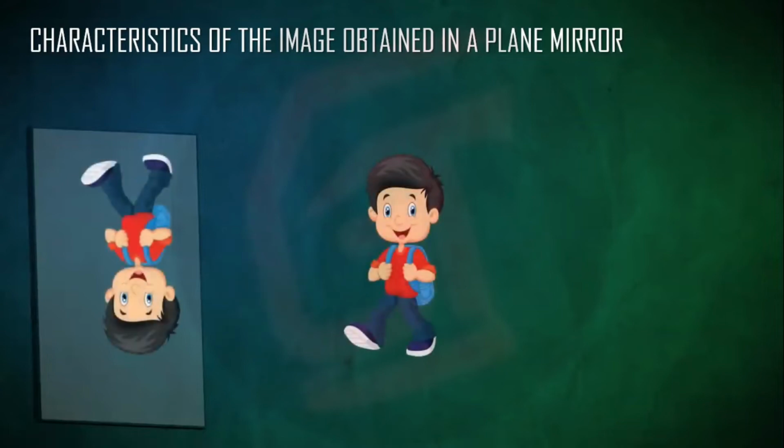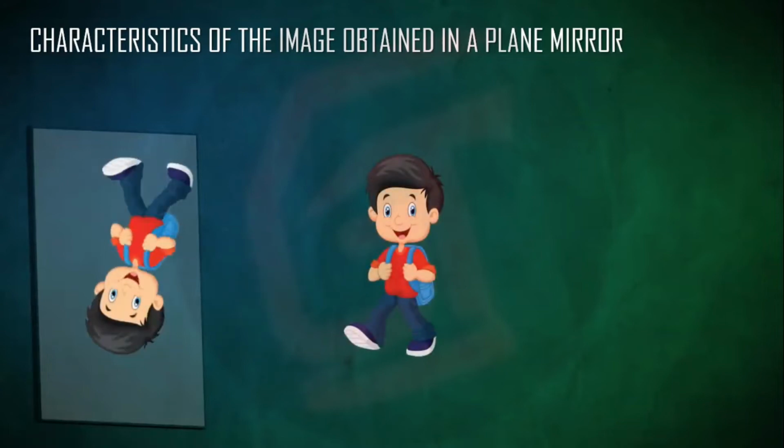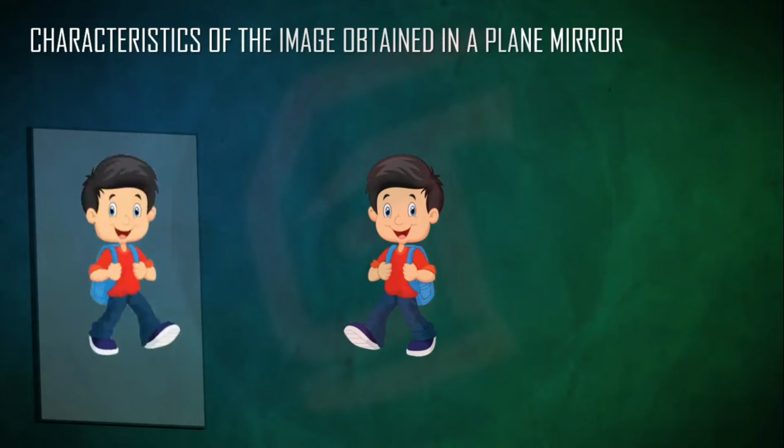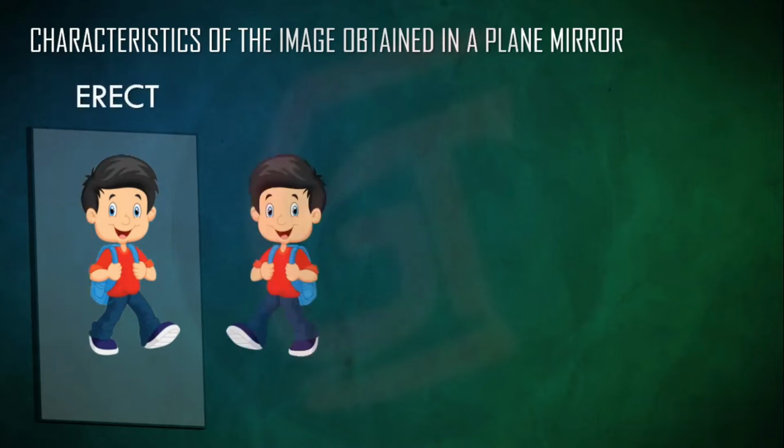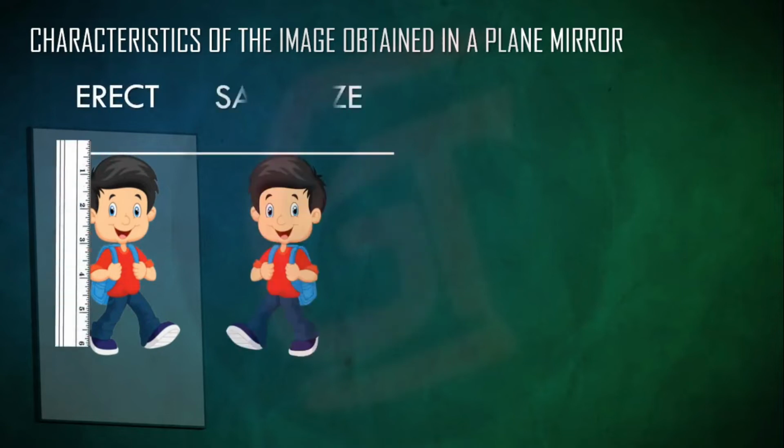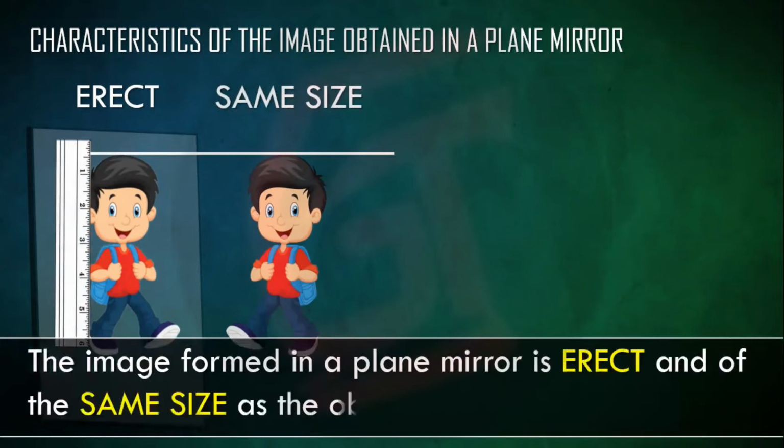Okay, so suppose you are walking here. Now this is a plane mirror. You can see the right hand becomes left hand, the left hand becomes right hand, right? The image is erect, but our left is right and our right is left. The image formed in the plane mirror is erect, as in whatever height is there, in the mirror also we can see the same height.